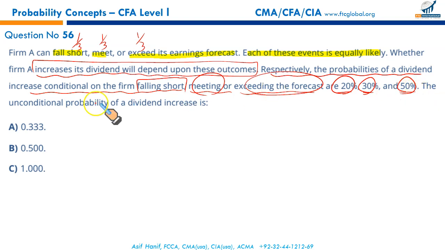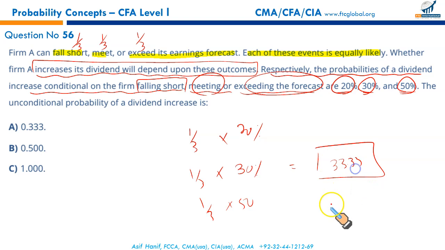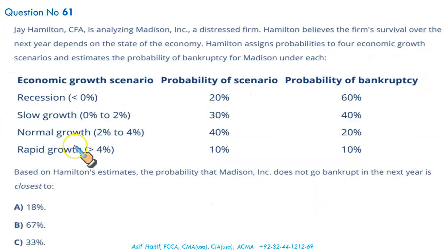What are we required to do? The conditional probability the dividend is declared. Since we have been given the probabilities 1/3, 1/3, and 1/3, and we have been given the likely situations in which the dividend will be declared, 20, 30, and 50, all we have to do is simply take the weighted average of all these probabilities and you should get your result. 1/3 of 20, 1/3 of 30, and 1/3 of 50 will give you a combined 33.33%, or you can write it as 0.333. That makes A the correct option. Straightforward question. Moving on.